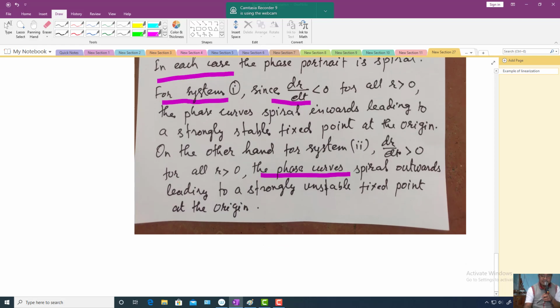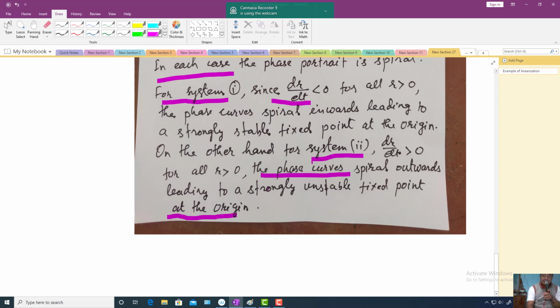On the other hand, for system 2, dr by dt is positive for all r greater than 0, so the phase curve spirals outward, leading to a strongly unstable fixed point at the origin.